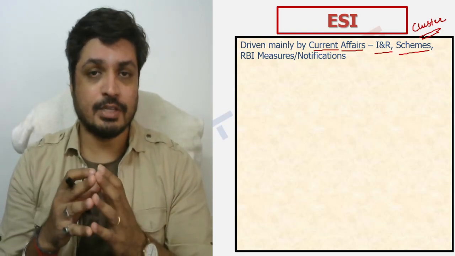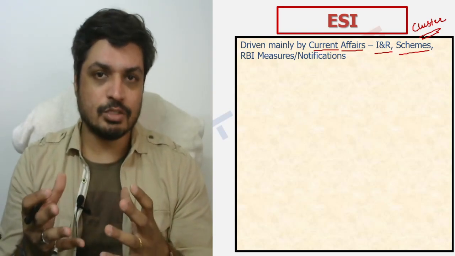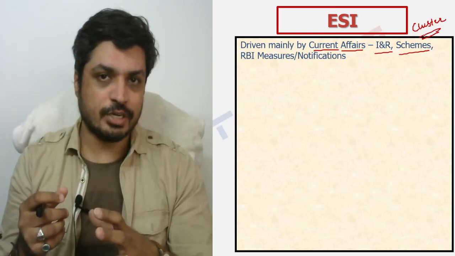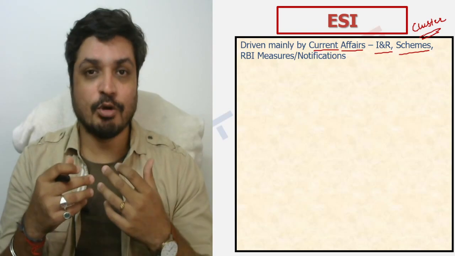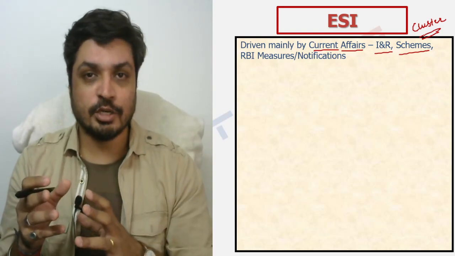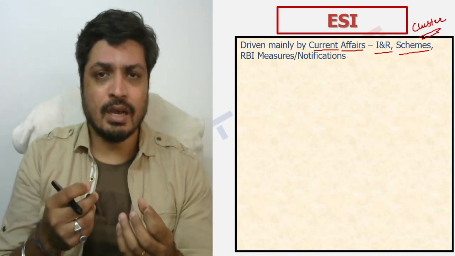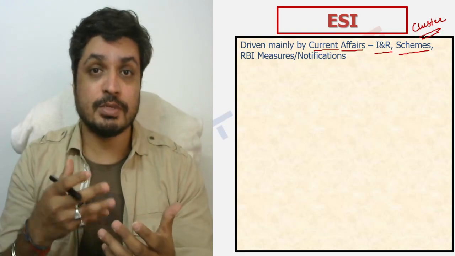So the point is, the syllabus is vast, but because there is limited scope in terms of asking, what they generally tend to do is pick out 2-3 reports and just bombard questions from there. But of course, it will be like gambling for us if we let go of every other report and just focus on those 2-3 reports, because we can't say. Last year the report that actually came was a very unknown kind of report, especially unknown in the context of expectation ki usme se questions aayenge.